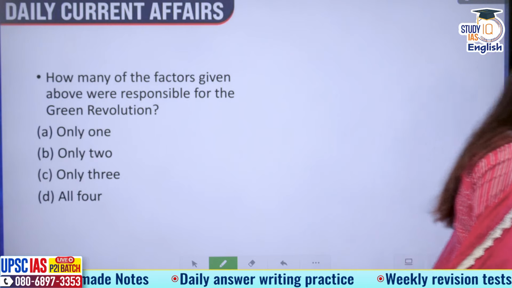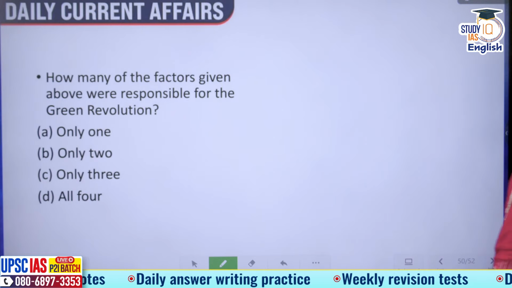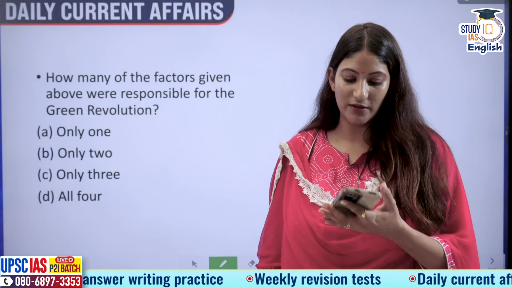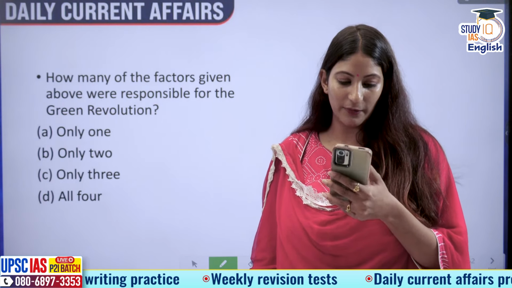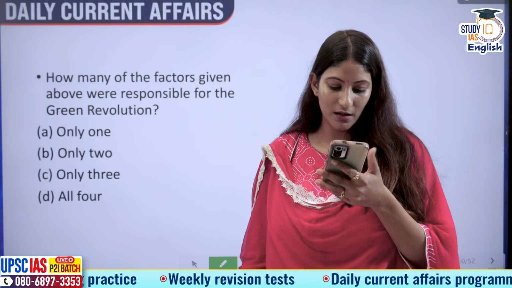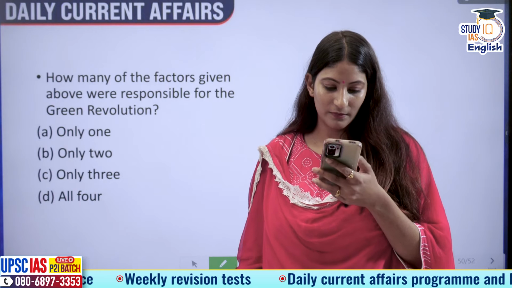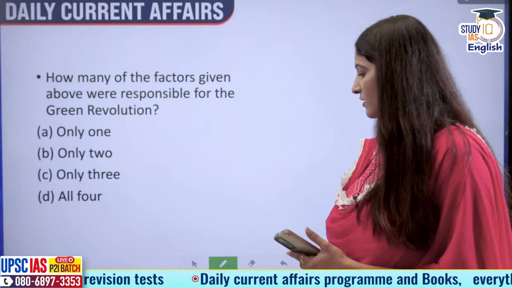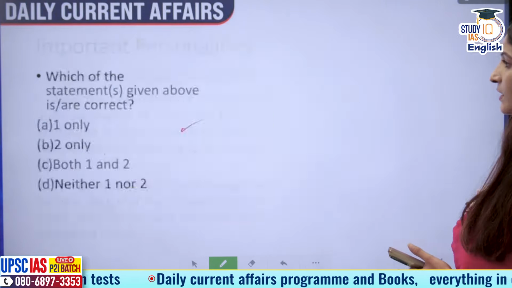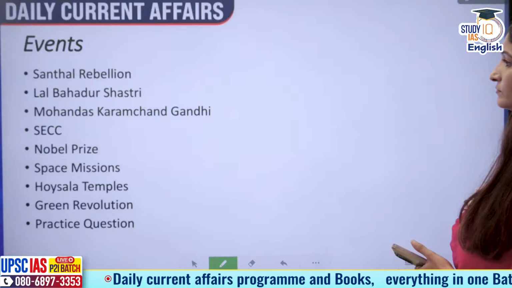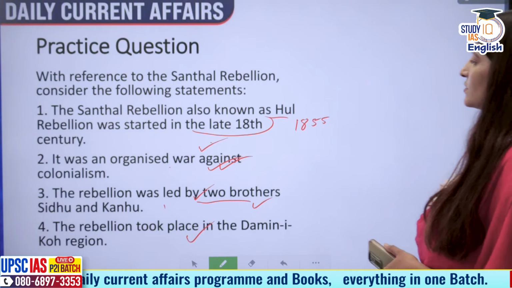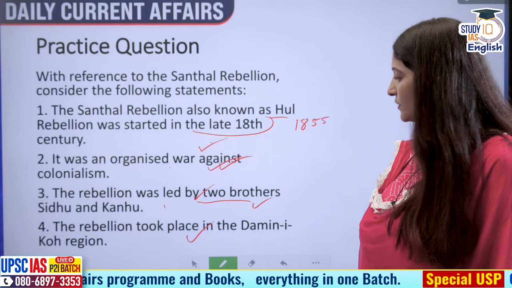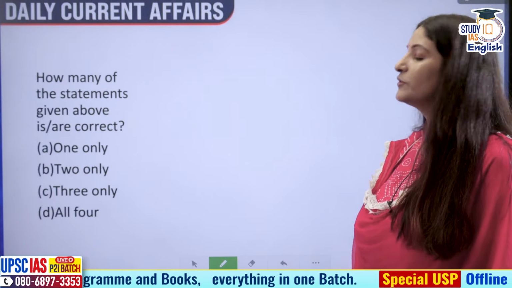Let me take the names of those students who have answered my last question correctly. Alright. So those of you who have answered my last question correctly include the names of... I think, what was the answer for it? Let me just check. Yes. So first was incorrect, second was correct, third was correct, fourth was correct. So it will be 3 only, right?